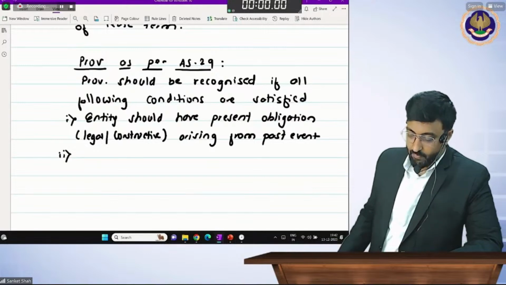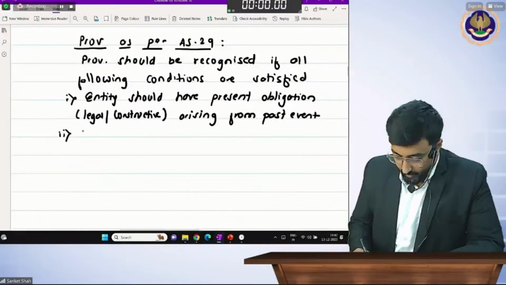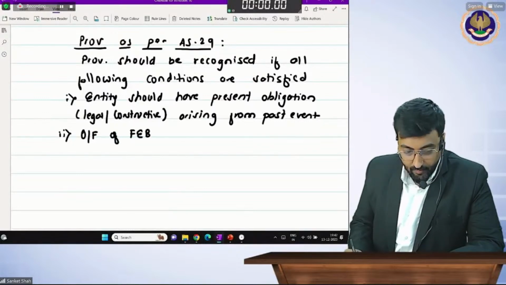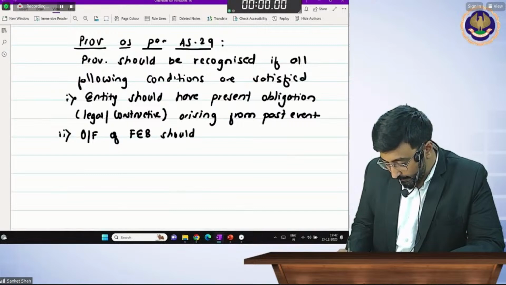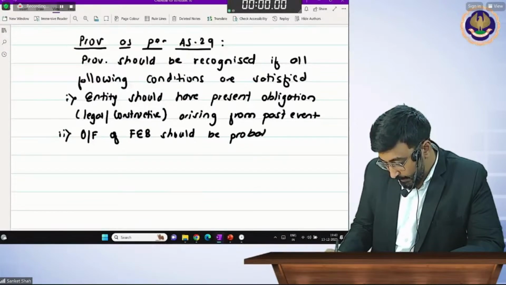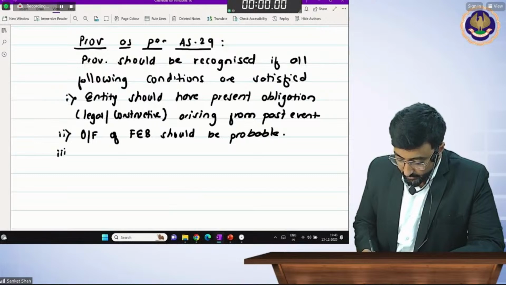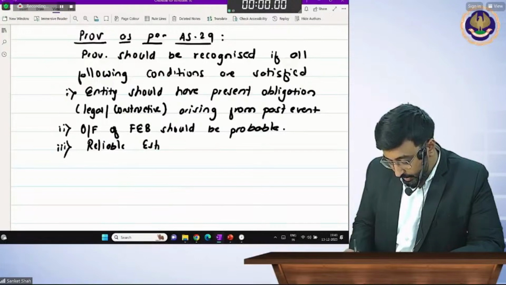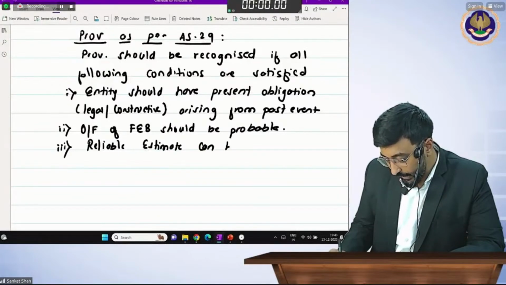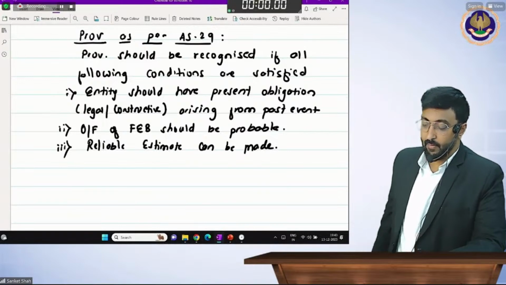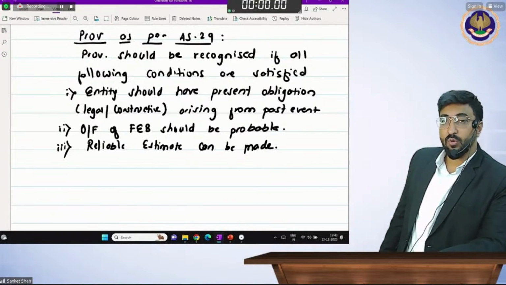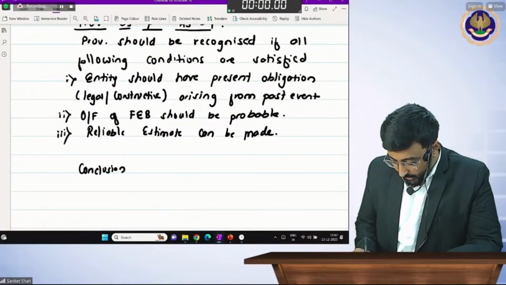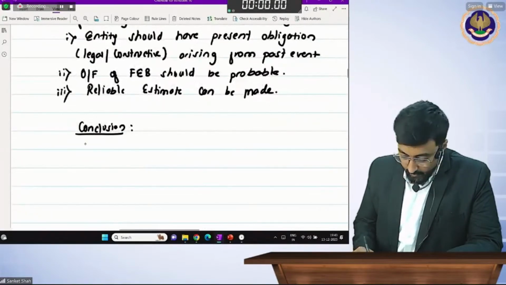Number 2, outflow of future economic benefit, use the shortcut, should be probable. Outflow of future economic benefit should be probable. Number 3, a reliable estimate can be made. I hope you understood provision. Conclusion: past event.